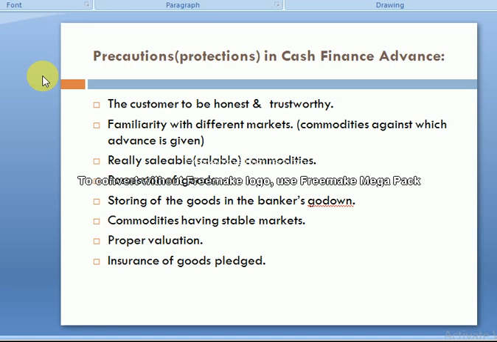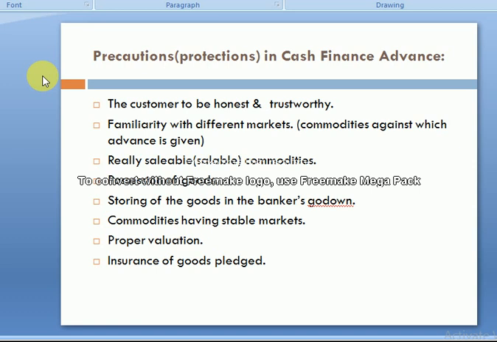If there is an inventory and you pledge it or take cash finance against it, you give the security of your inventory stock. That inventory stock, equal to the loan amount, will be transferred to the bank's godown. The bank will keep it in their own godown and warehouse.